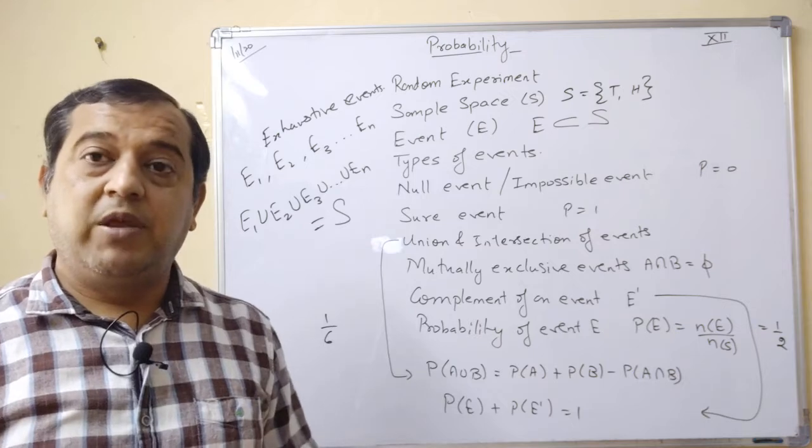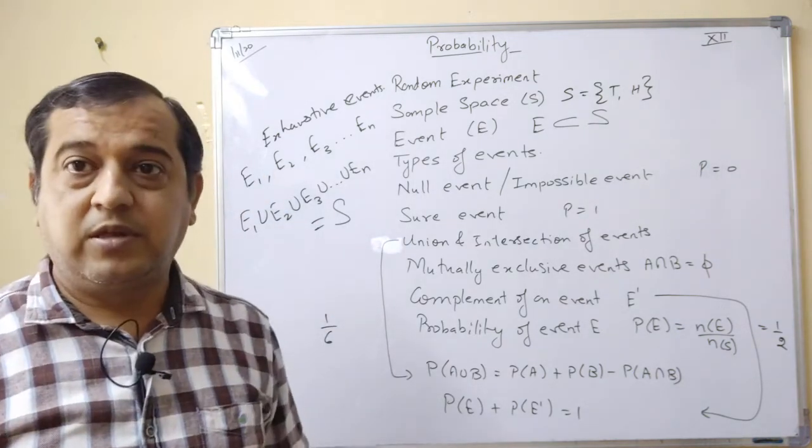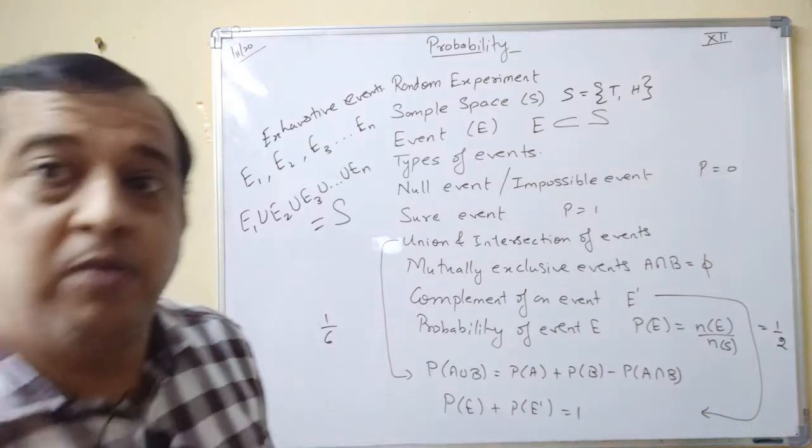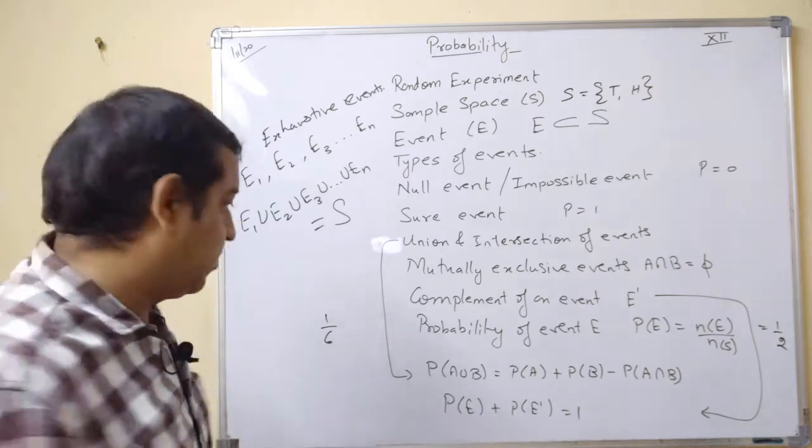Okay. Make one thing sure. For these exhaustive events, their union is S. But it is not necessary that these events will be mutually exclusive, meaning that they will not contain any common element. That is not the case.